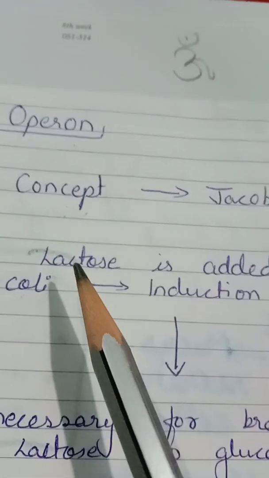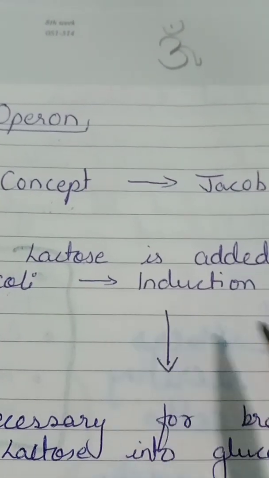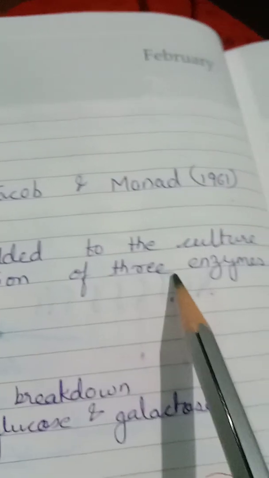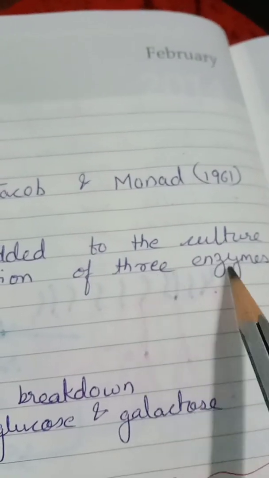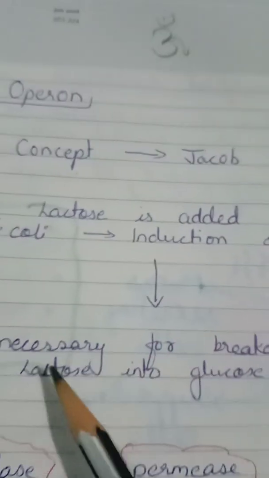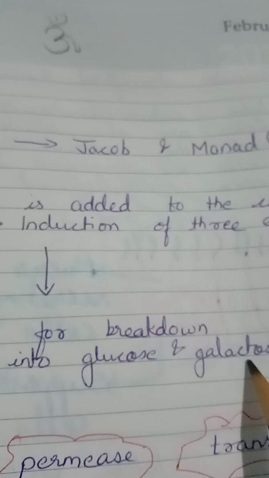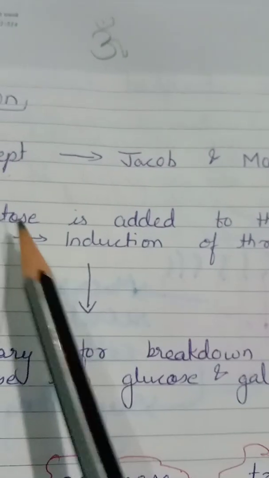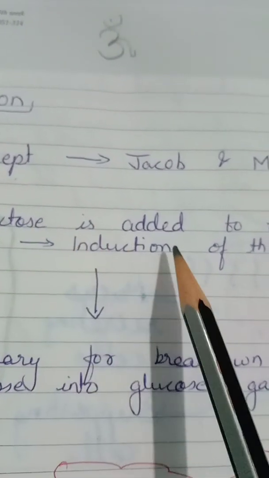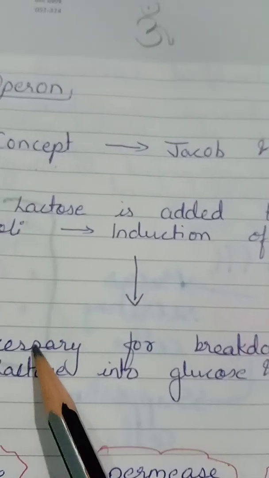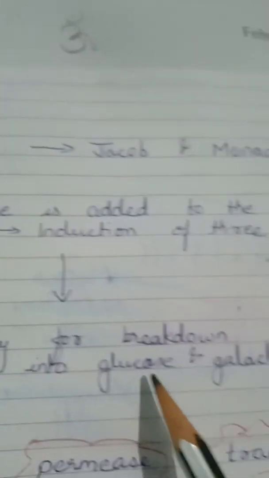That means when we add lactose, there will be production, that is activation, of three enzymes. They are necessary for the breakdown of lactose into glucose and galactose.